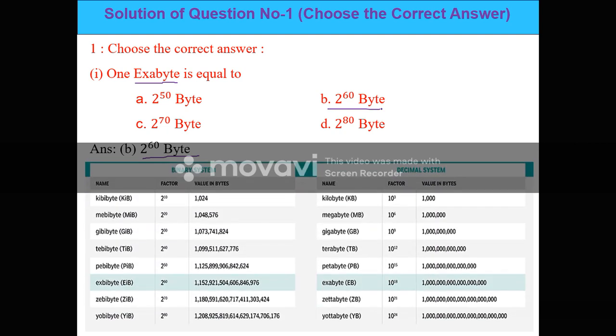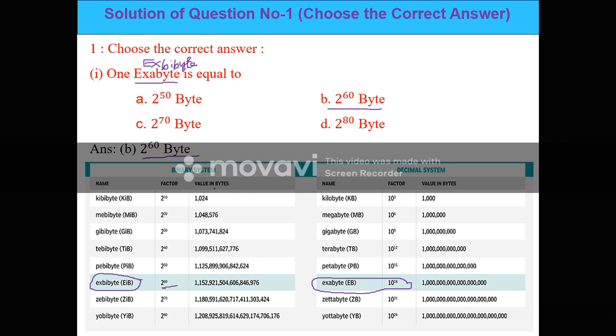But the mistake in the question is that an exabyte is actually 10 to the power 18. It will be XB byte. So there is a small mistake in the question; it will be XB byte, so that its answer is 2 to the power 60 byte.